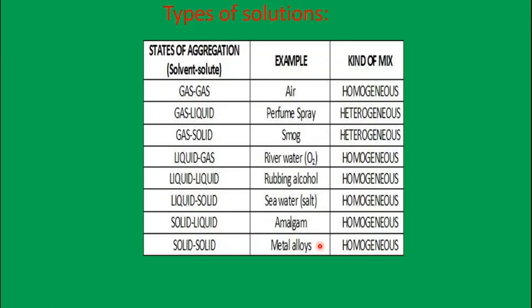A very simple example of a metal alloy is stainless steel in your house: spoon, glass, plate, tiffin box, water bottle made of steel. It is an alloy because it is made up of iron, nickel, chromium, and carbon. So a uniform solution of two or more metals, melted and joined together, forms an alloy.